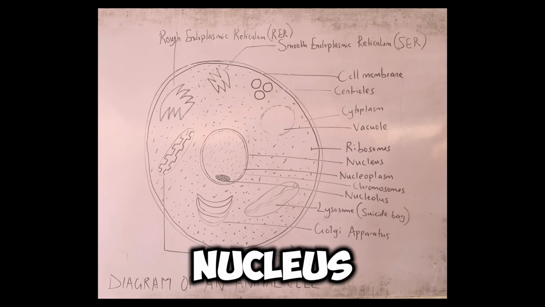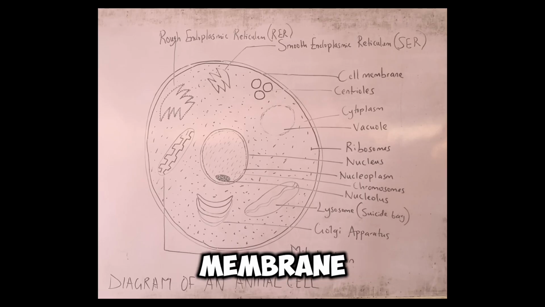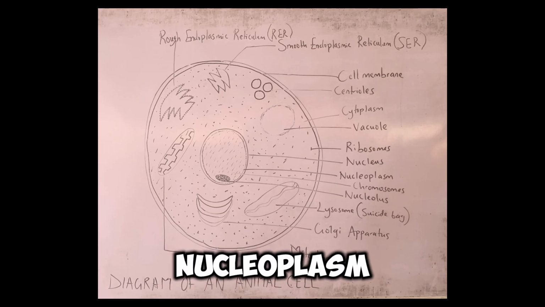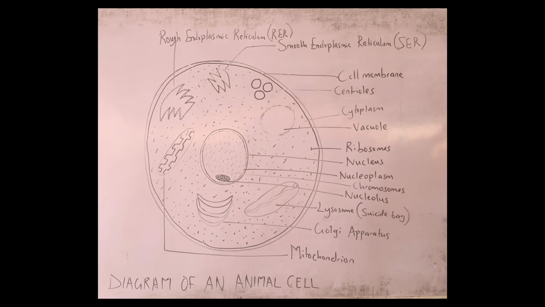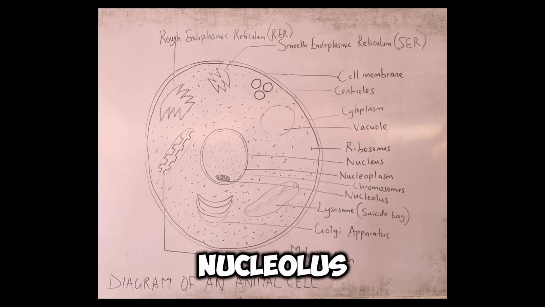The nucleus is surrounded by a membrane, which you see on your screen, known as the nucleoplasm. Present also in the nucleus is a darkish region known as the nucleolus.